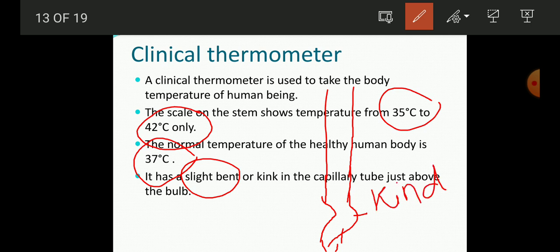This is present to hold the mercury at its level. If the kink or the bend is not present in the capillary tube, then after removing the clinical thermometer from your mouth, the temperature reading goes down at a very fast rate. So this is stopped by the bend structure that is present in the clinical thermometer just near the bulb.